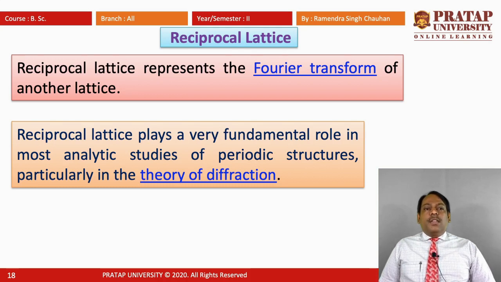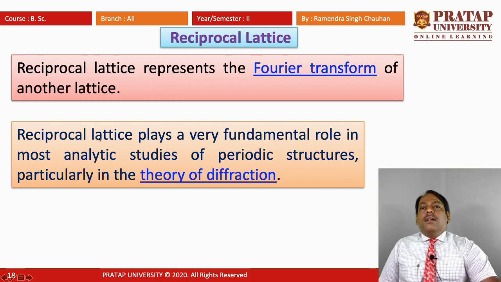So the crystal acts as a 3D grating for these beams, and diffraction is observed, and the pattern of the diffraction gives the information representing the reciprocal lattice.